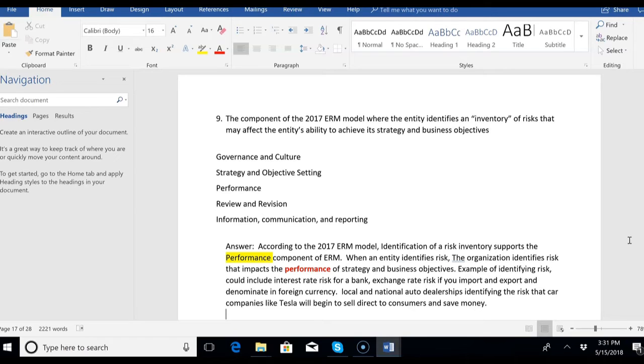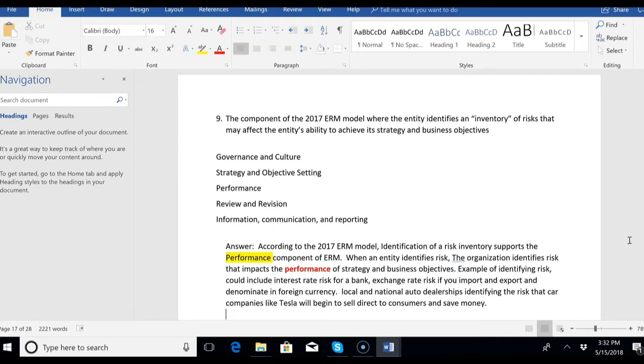When an entity identifies risk, the organization identifies risk that impacts the performance of strategy and business objectives. Examples of identifying risk could include interest rate risk for a bank, or exchange rate risk if you import and export and denominate those transactions in a foreign currency.